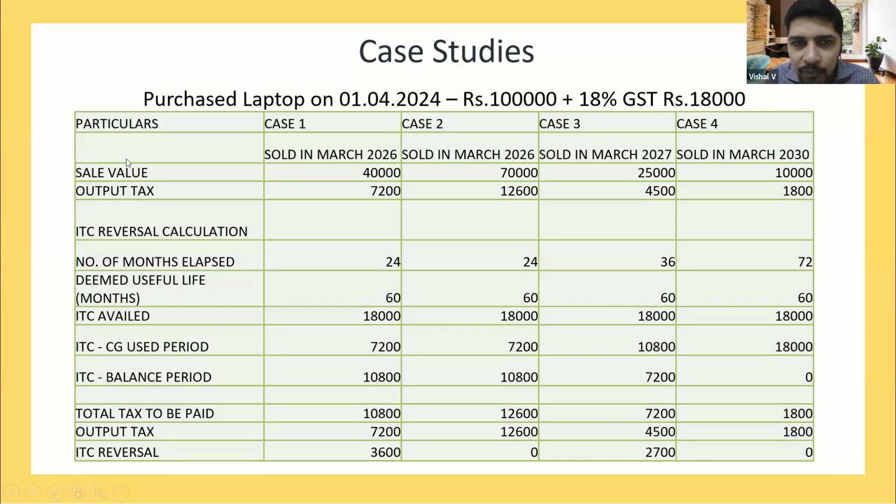So we'll just have this particular case. The first case is already completed. We'll go to case 2. Now, in case 2, what has happened is I have purchased for the same 1 lakh, but sold after 2 years for 70,000. On this 70,000, the tax at 18% is 12,600. So the total useful life which has already been used is 24 months. Total deemed useful life is 60 months. Therefore, 18,000 is the ITC, 7,200 I can use, 10,800 I have to reverse. Now here output tax is 12,600, ITC reversal is 10,800, whichever is higher. Therefore, 12,600 I will pay by way of output tax. There is no ITC reversal required.